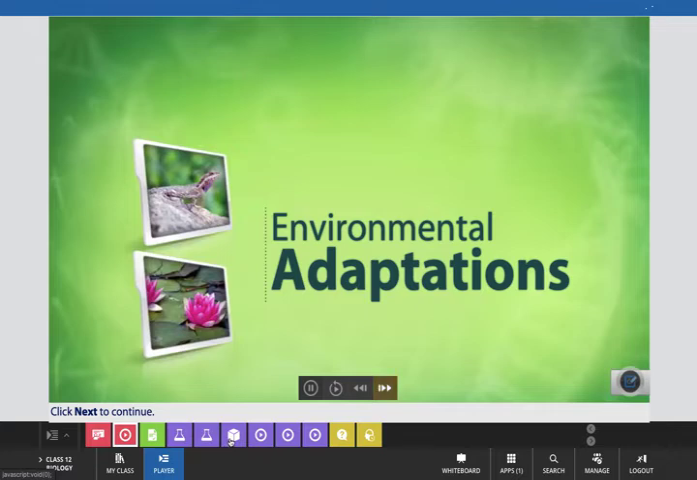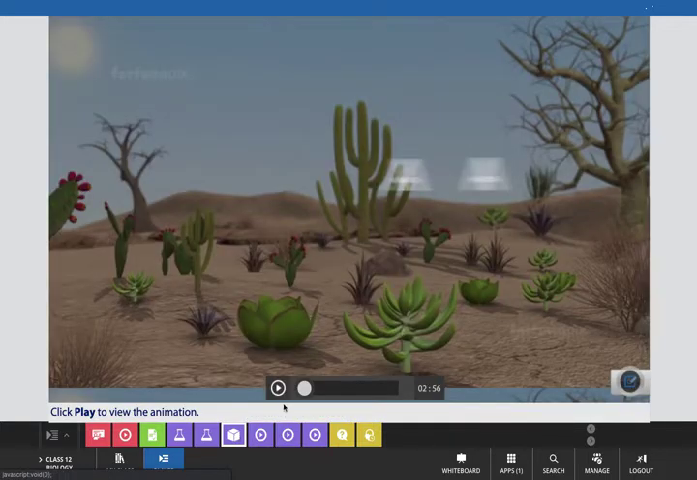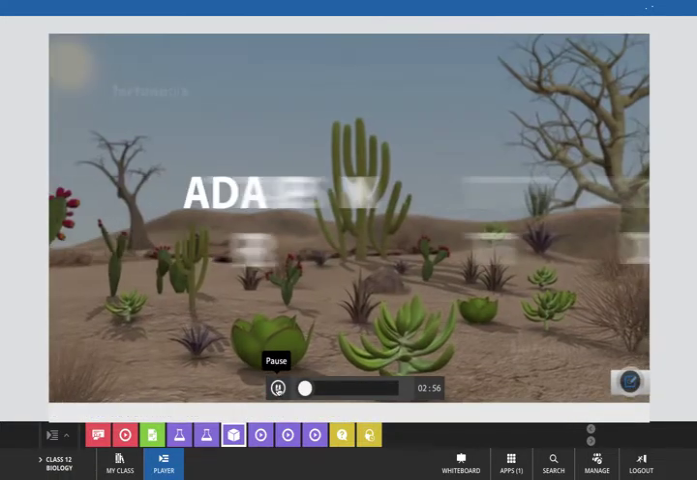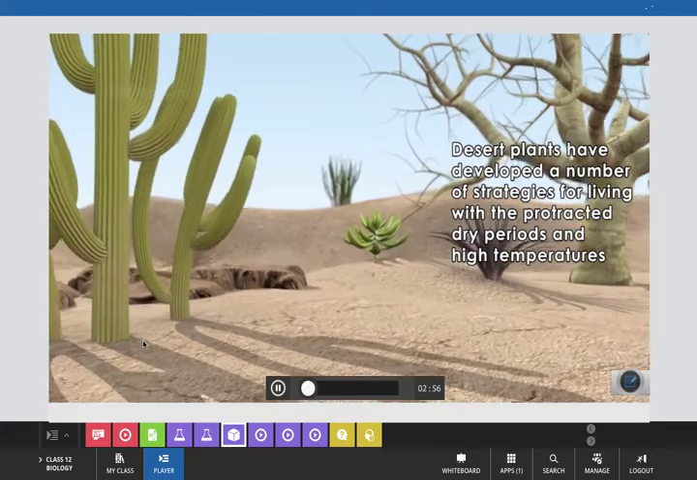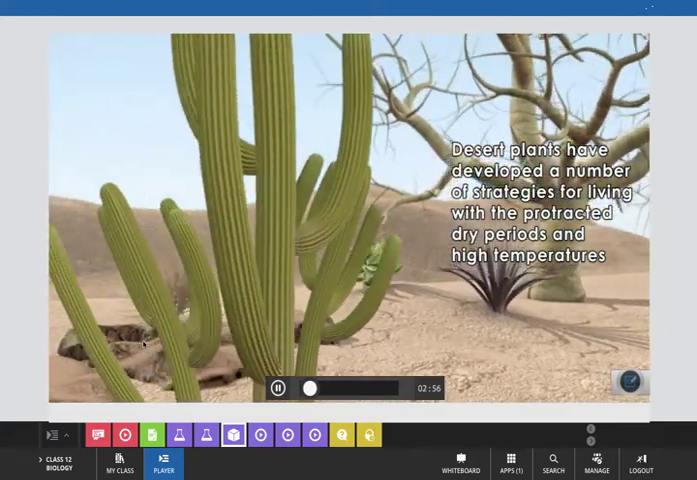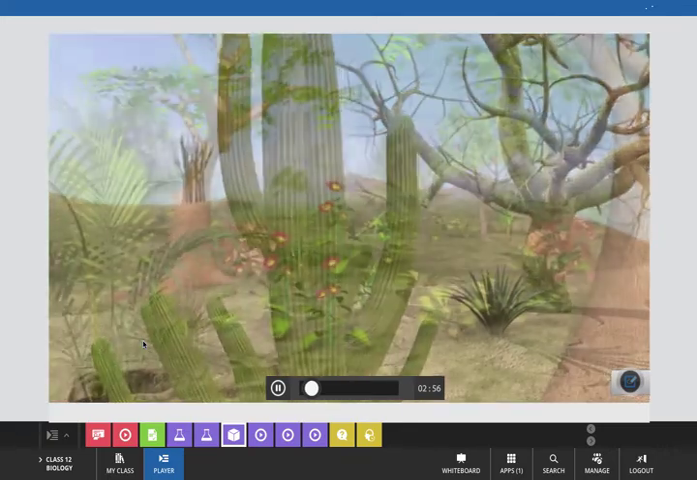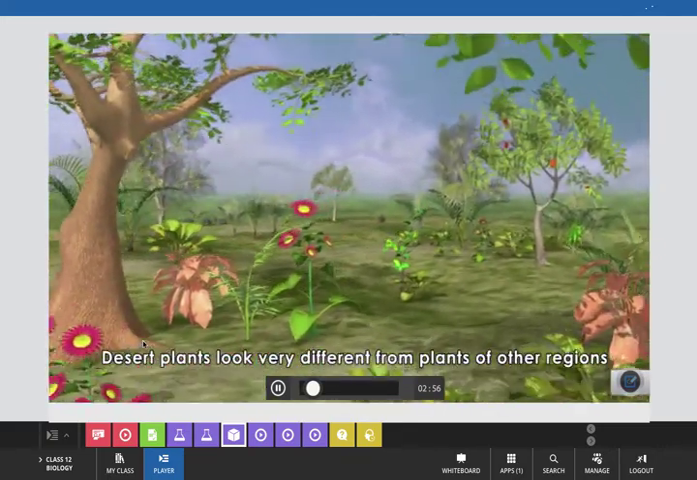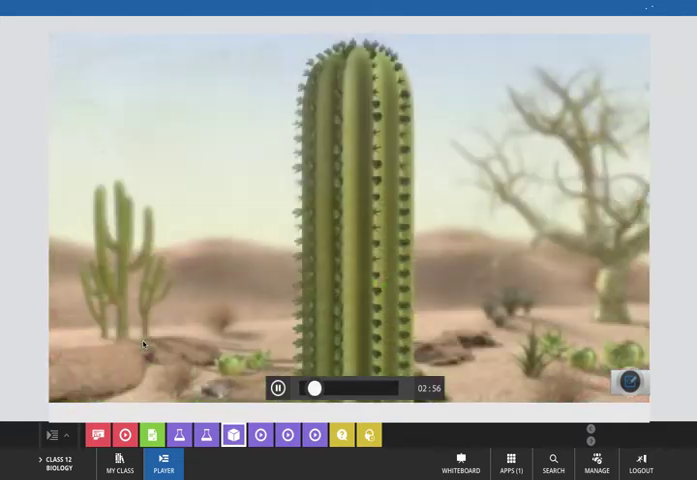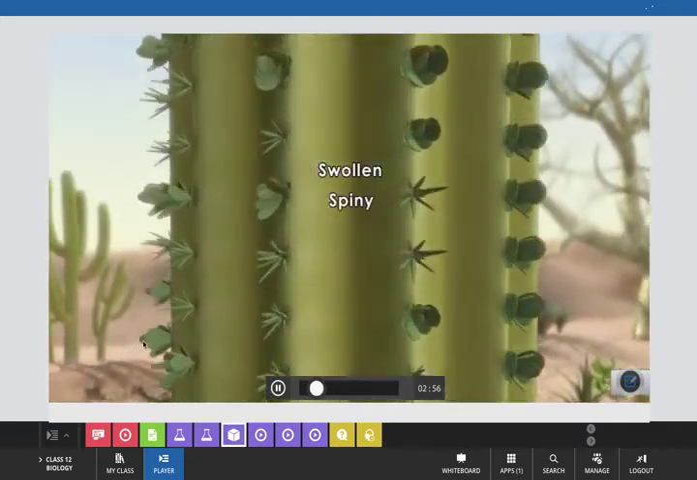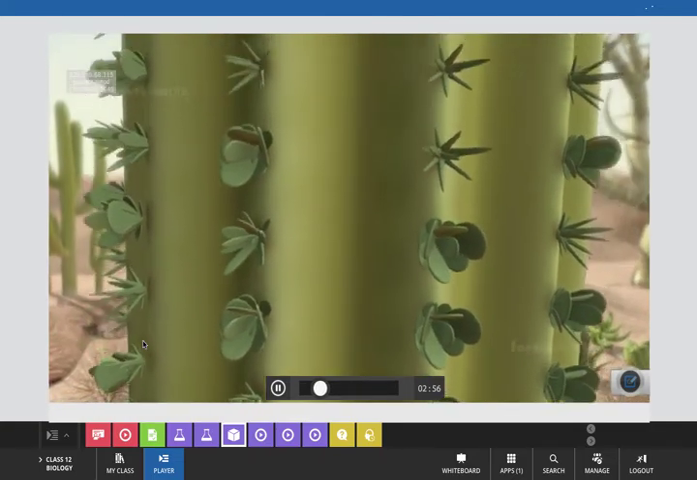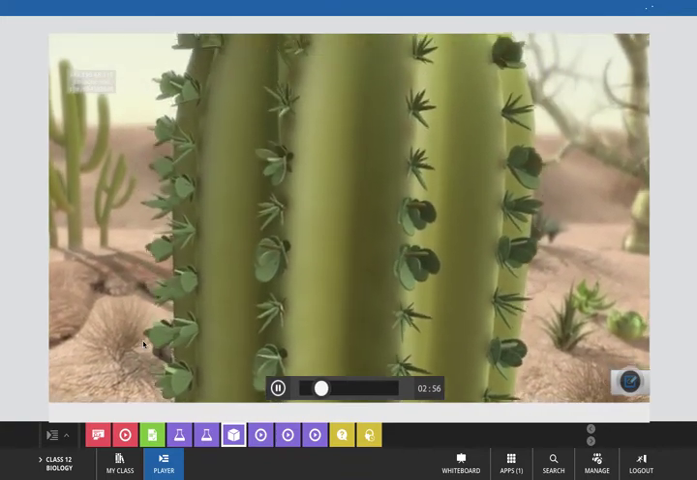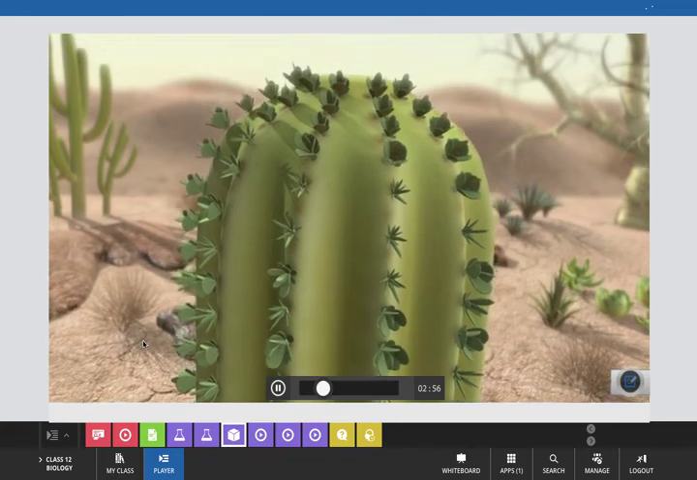Now, come to see another 3D media to understand the concept. Adaptations of plants in deserts. Desert plants have developed a number of strategies for living with the protracted dry periods and high temperatures. Desert plants look very different from plants of other regions. They are often swollen, spiny, and have tiny leaves that are rarely bright green. Their strange appearance is a result of their remarkable adaptations to the challenges of the desert climate.